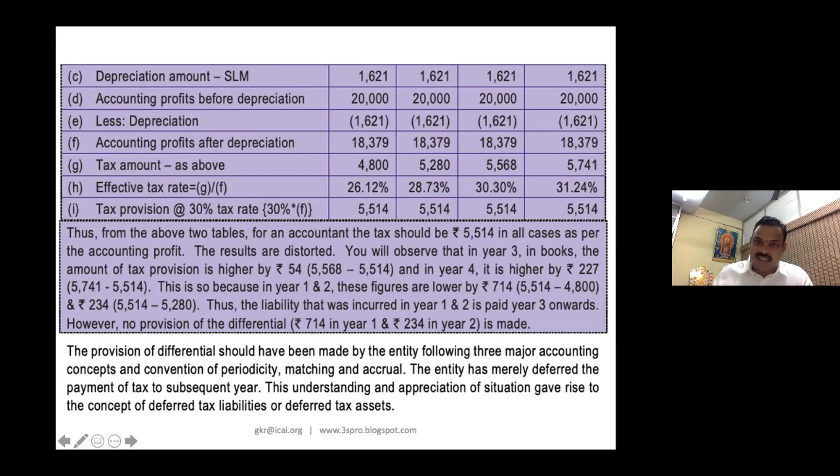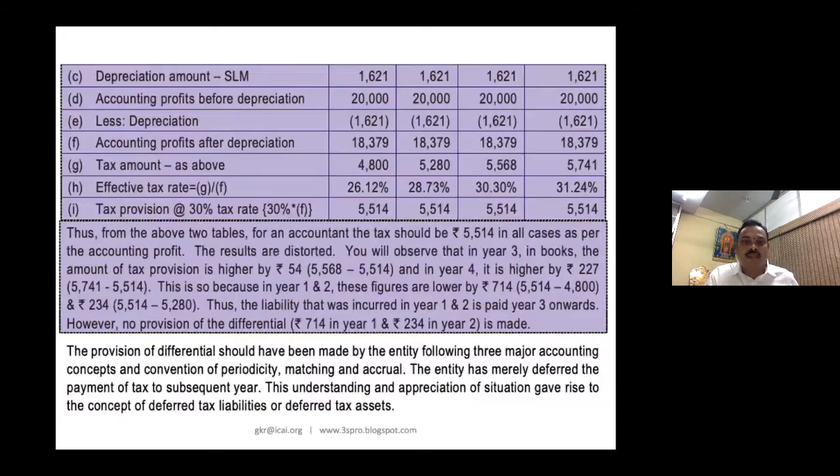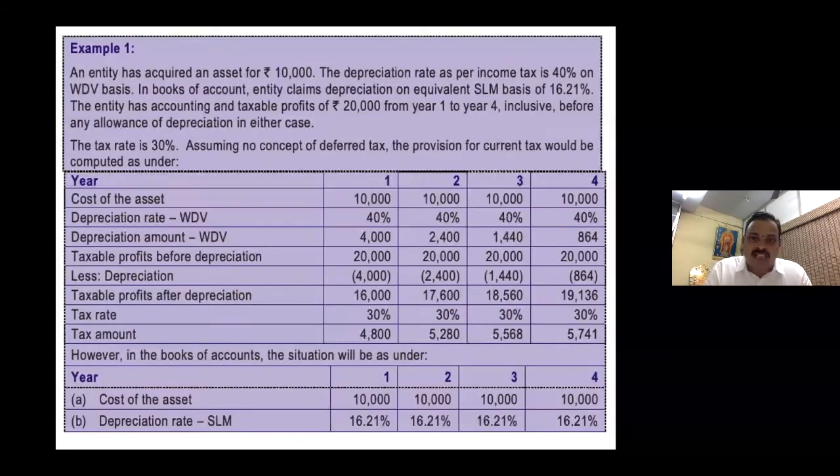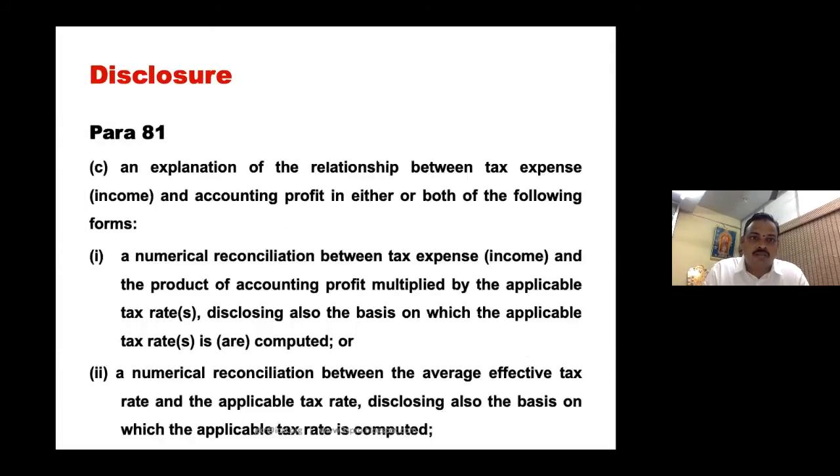So your effective tax rate is, please look here, G divided by F. So 4,800 divided by 18,379. So it is 26.12. This is called effective tax rate. I repeat, this is called effective tax rate. But he says give a reconciliation. Now what is the question? What is the disclosure you have to give? You have to give the explanation of the relationship between tax expense and accounting profit, in either of the following ways.